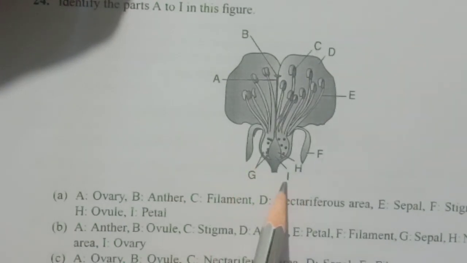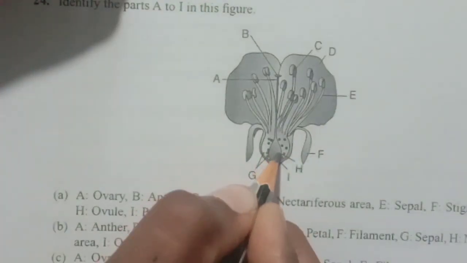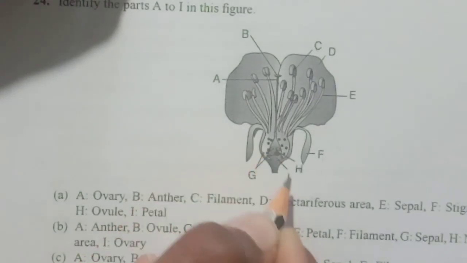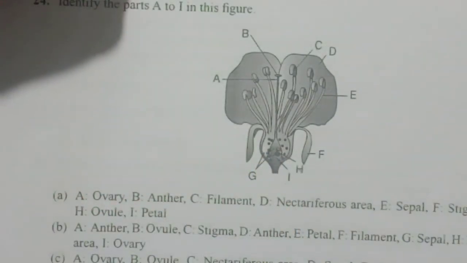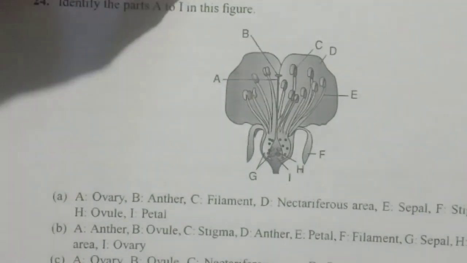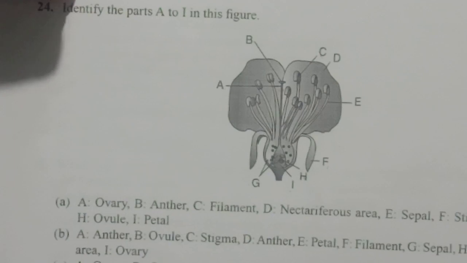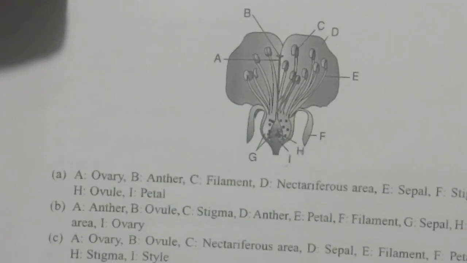And H is the ovule. Actually they have not been labeled. H is called the ovule. Here there will be the ovules, and the I part is called the ovary. So these are the actual labelings they have given. They told us to identify the parts from A to I in this figure.